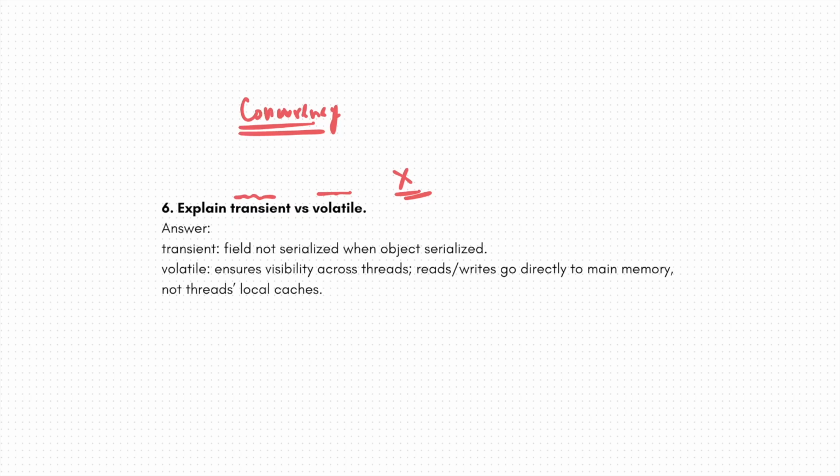So what does the transient keyword do? It tells the object that serialization is not needed for the field, and you need to skip this. If you are an SDET or an automation engineer, you must have come across the thing called serialization and deserialization. What is serialization and deserialization? It's basically offloading an object and onloading an object.